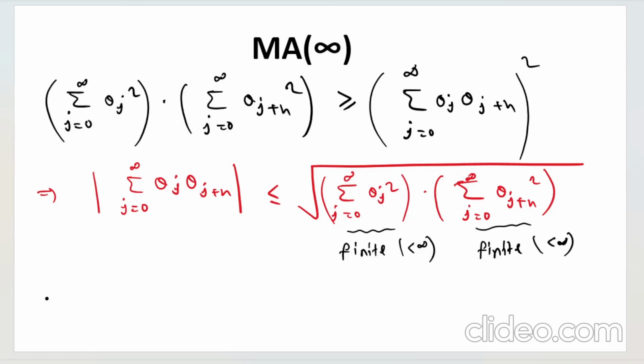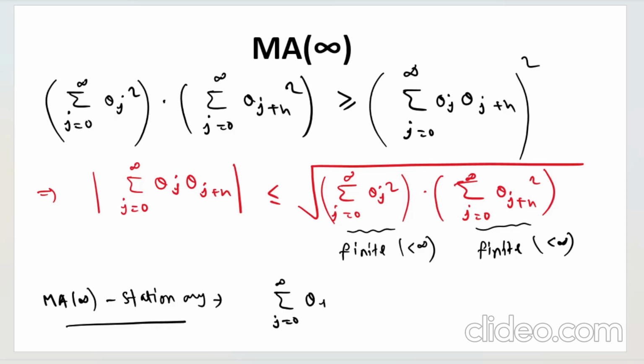So combining, what you can see is that the MA infinity process is stationary if and only if this thing holds: summation j from 0 to infinity theta j square is less than infinity.